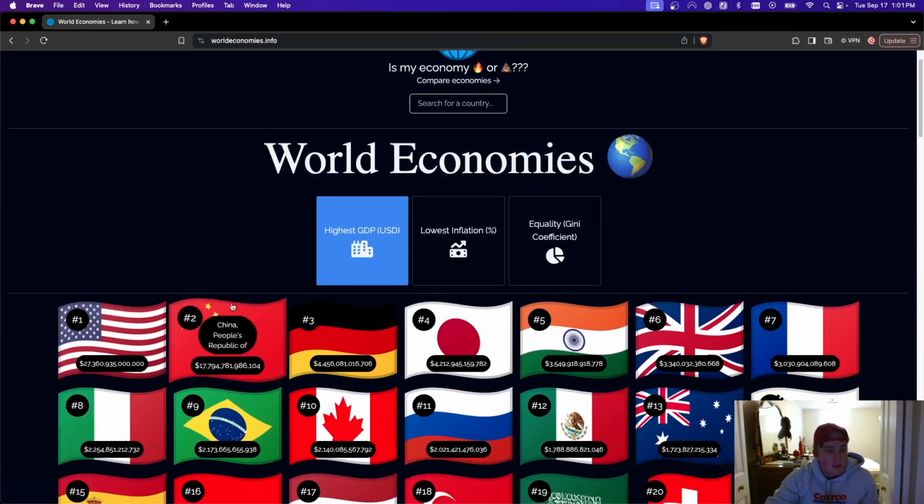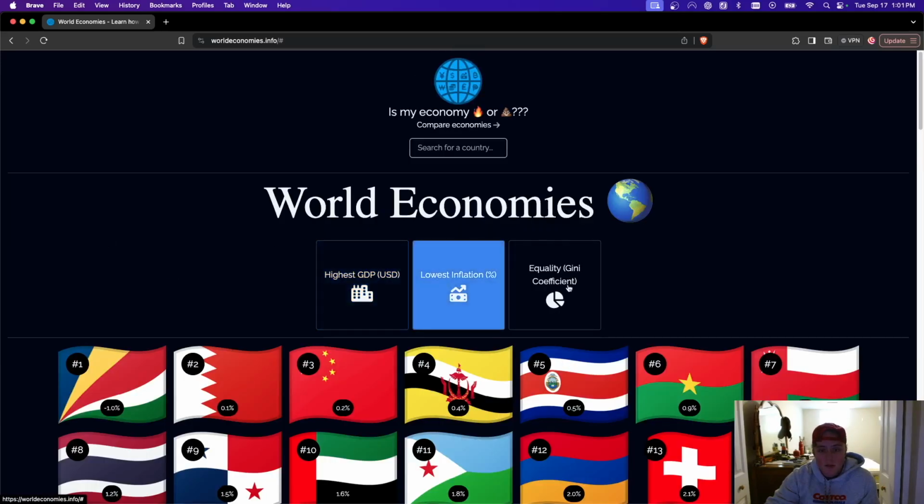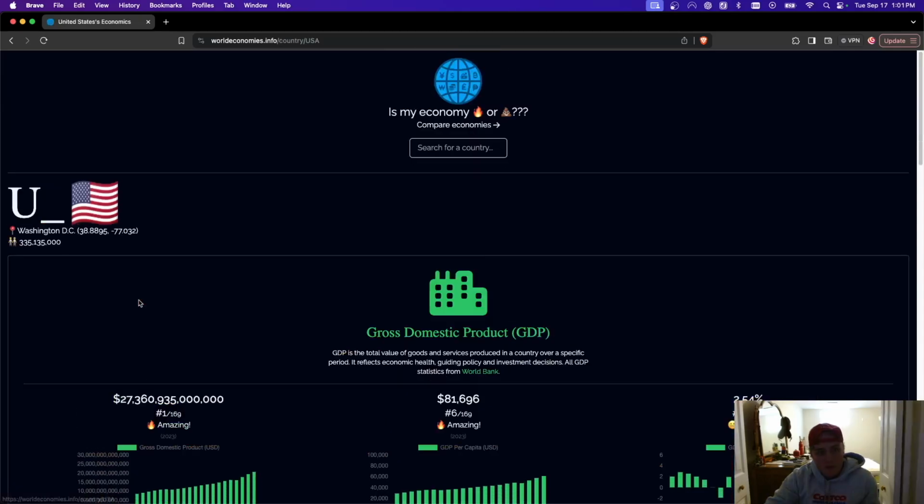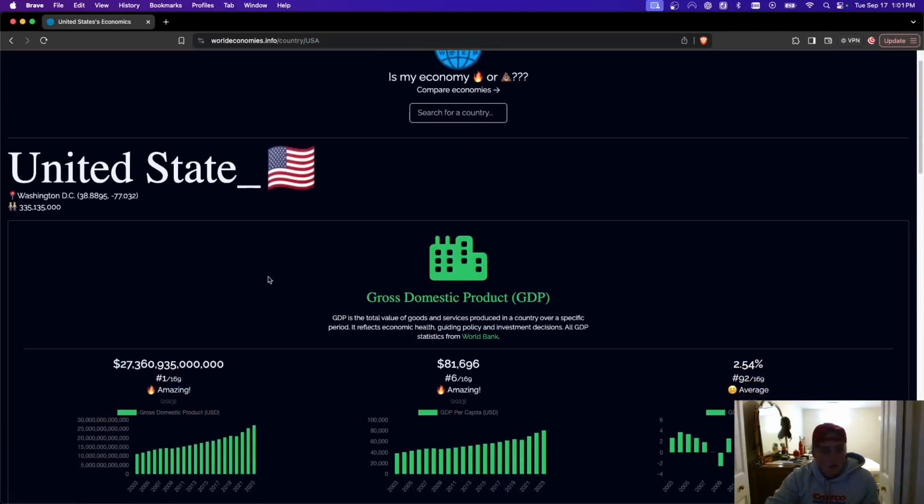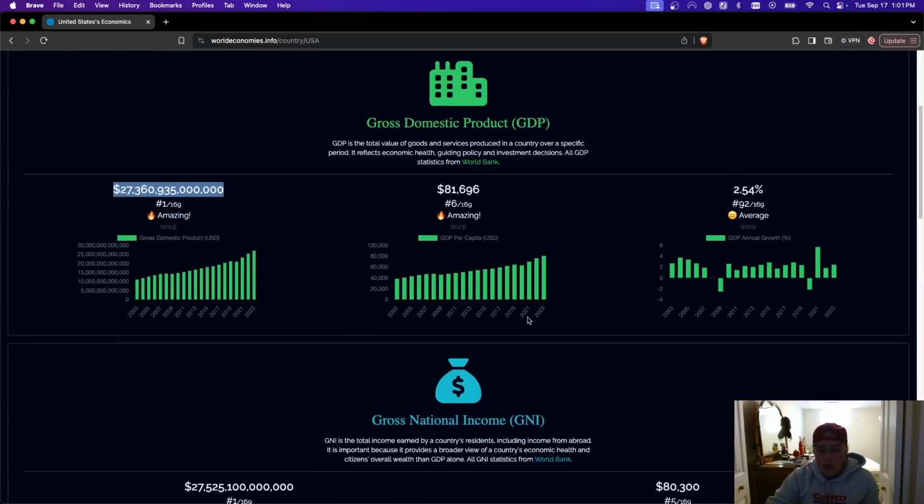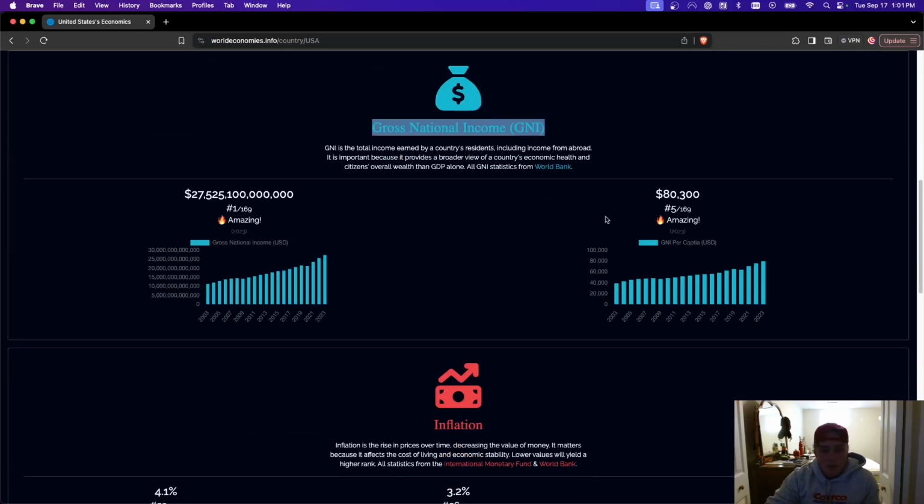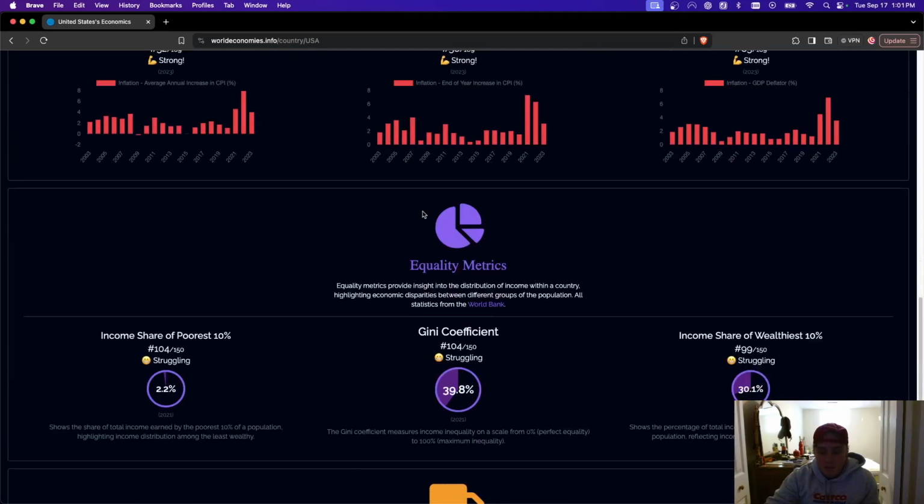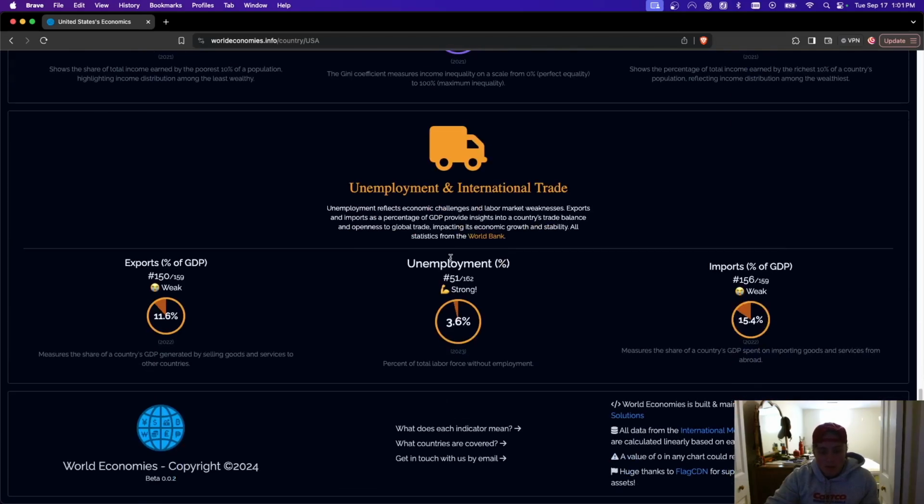And what it does is it ranks 169 different countries on multiple different economic metrics. On the homepage, you can find highest GDP, lowest inflation, and Gini coefficient. But if you click on United States, for example, you can find a lot more information. So you can find GDP, GDP per capita, annual growth, gross national income per capita, different inflation, equality metrics, as well as unemployment and international trade.